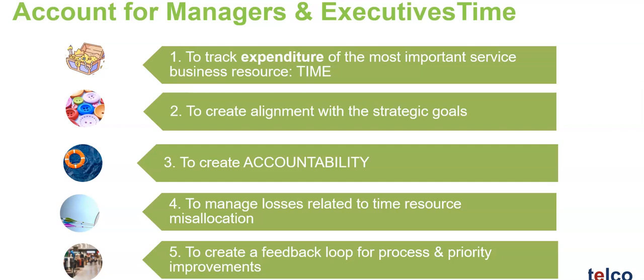Number one, to track the expenditure of the most important service business resource, which is time. And number two, to create alignment with the strategic goals of the organization. Number three, it's important to track time for managers and executives in order to create accountability. Number four, in order to manage losses that are related to time resource misallocation.